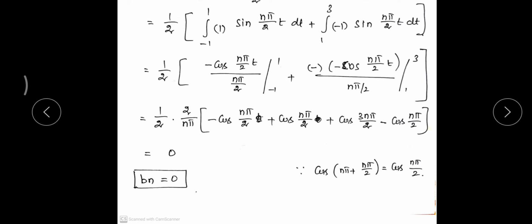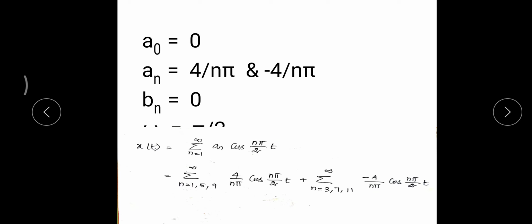So we got all the Fourier series coefficients. A naught is equal to 0, an is equal to 4 by n pi when n is equal to 1, 5, 9 and so on. And an is equal to minus 4 by n pi when n is equal to 3, 7, 11, 15 and so on. And the value of bn is equal to 0 and omega naught is equal to pi by 2. Now substitute all these values in the trigonometric Fourier series formula.